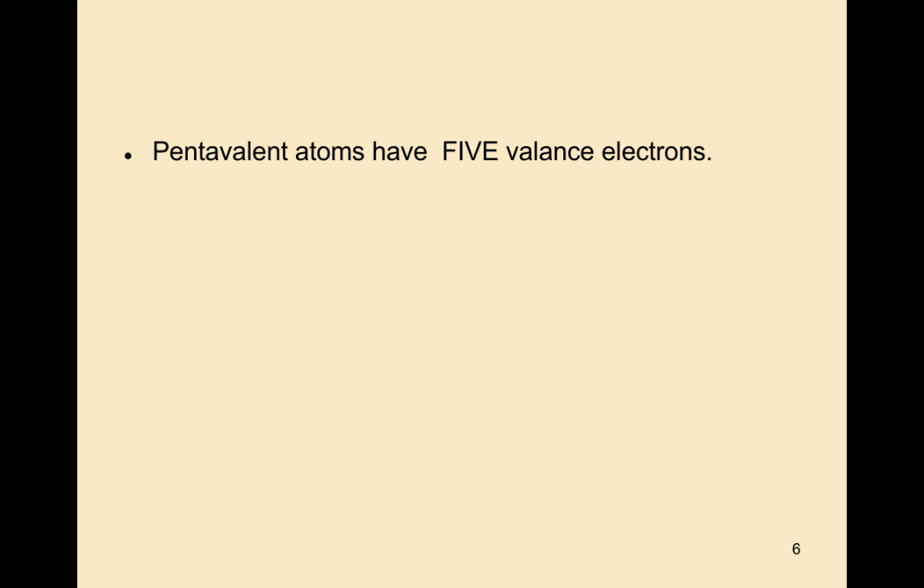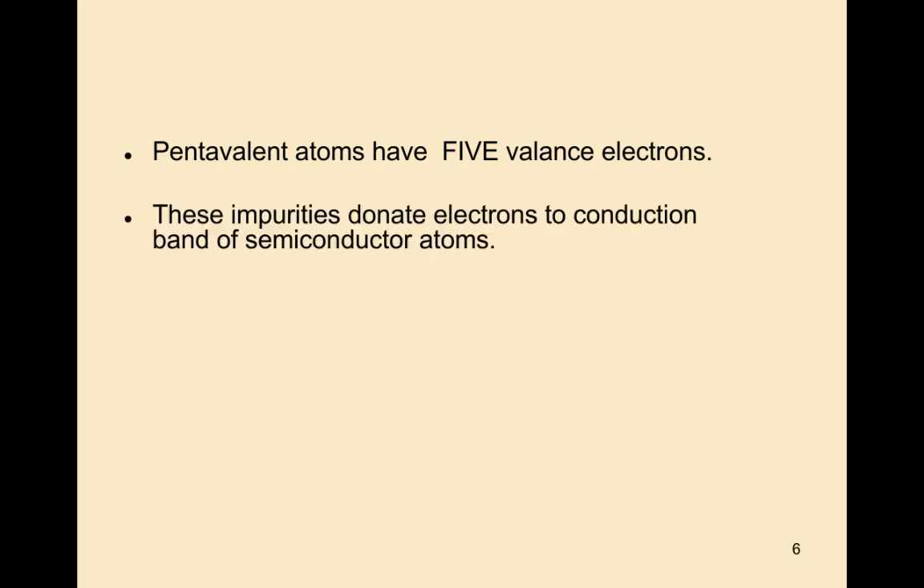So here the impurities are the pentavalent impurities and trivalent atoms. Pentavalent atoms have 5 valence electrons. These impurities donate electrons to the conduction band of the semiconductor atoms. So these pentavalent atoms donate electrons to the conduction band of semiconductor atoms.